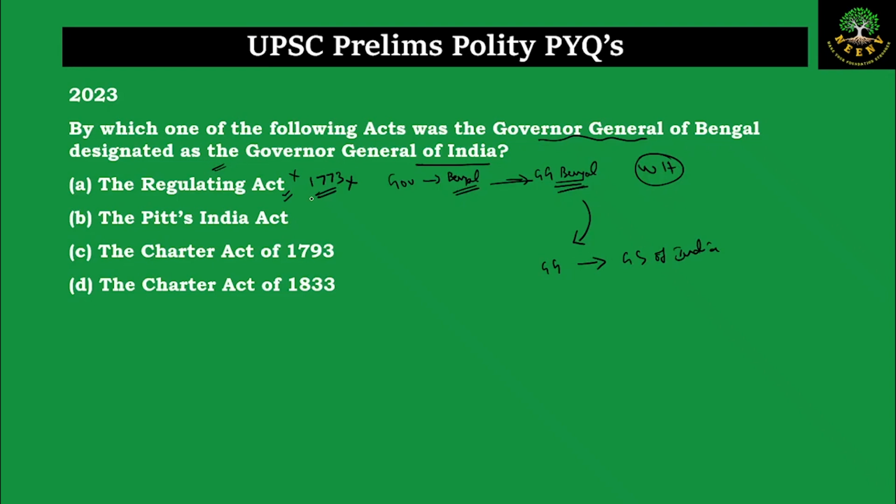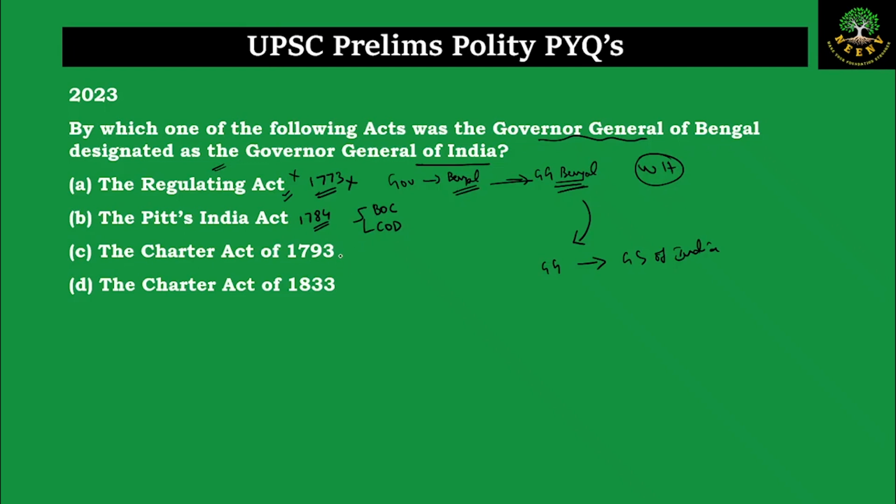So what happened in the Pitt's India Act? The Pitt's India Act of 1784. This act is more about the double government, wherein between the Board of Control and the Court of Directors, the powers of governing India into the political affairs and the commercial affairs were divided. So it was not the Pitt's India Act also.